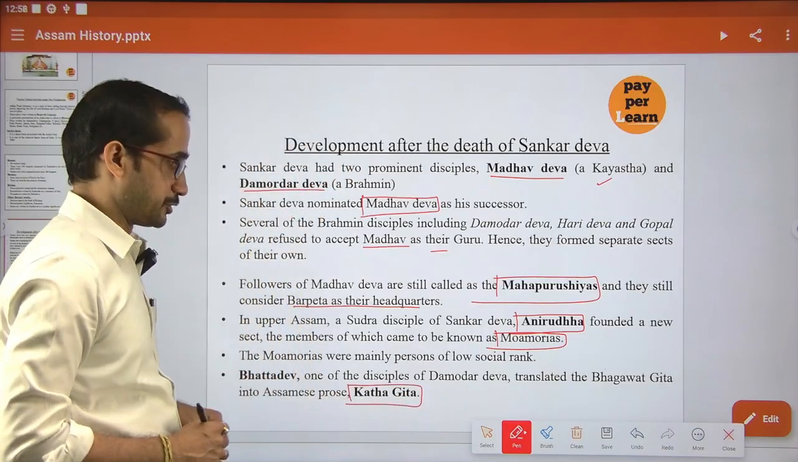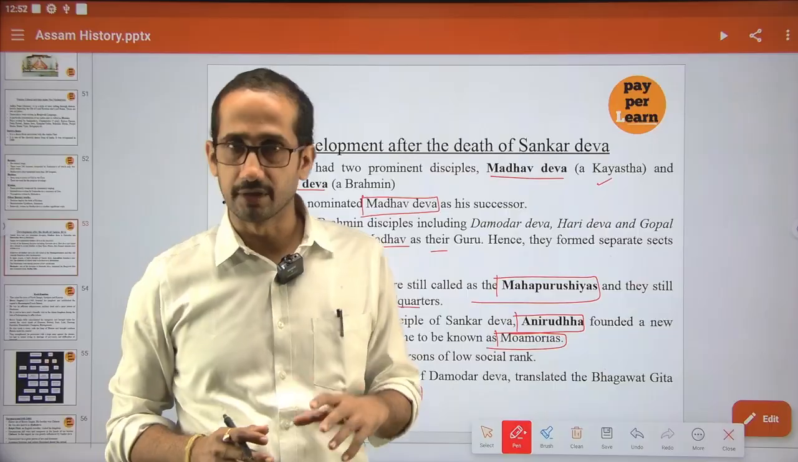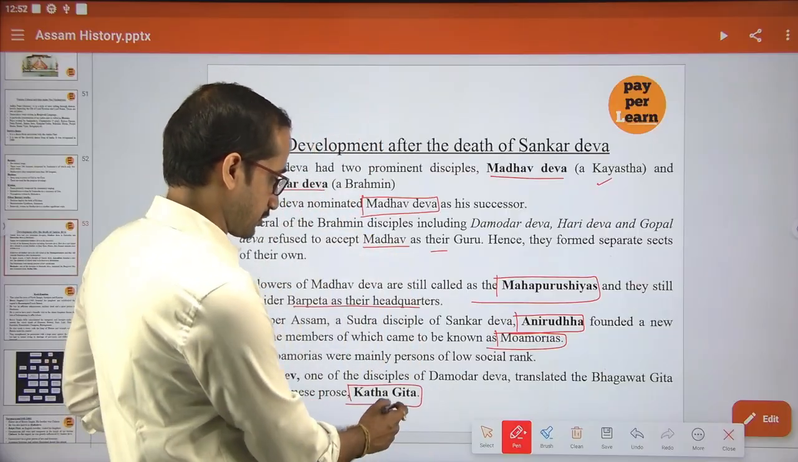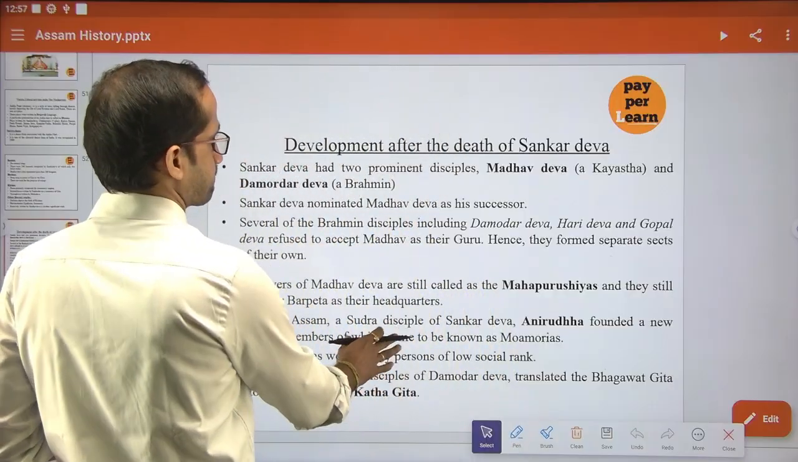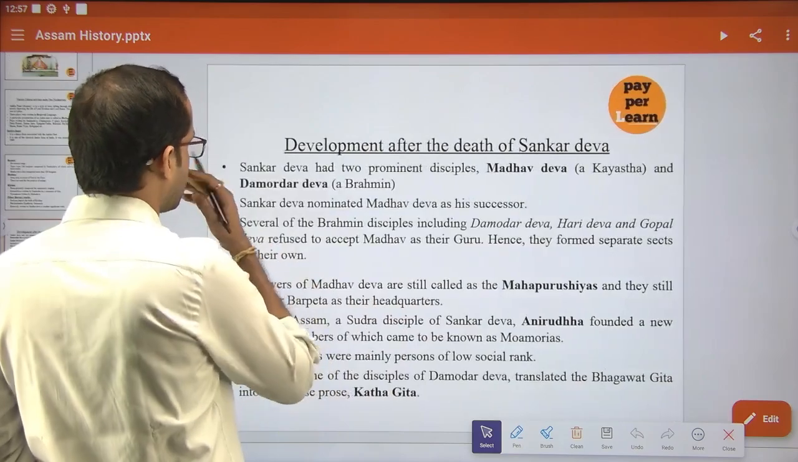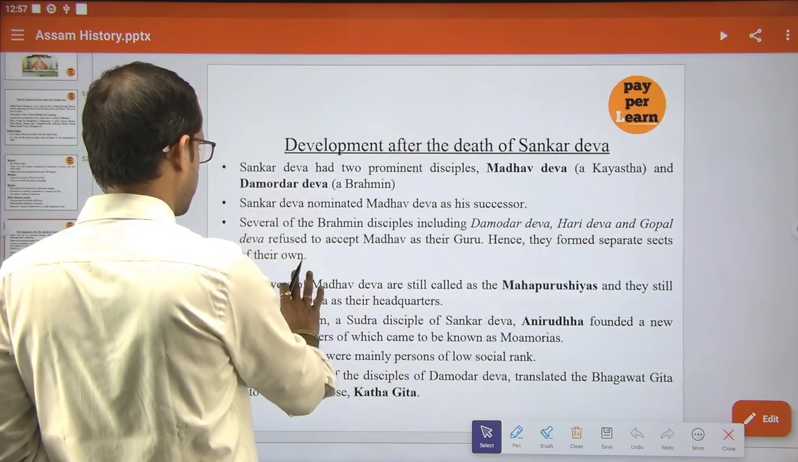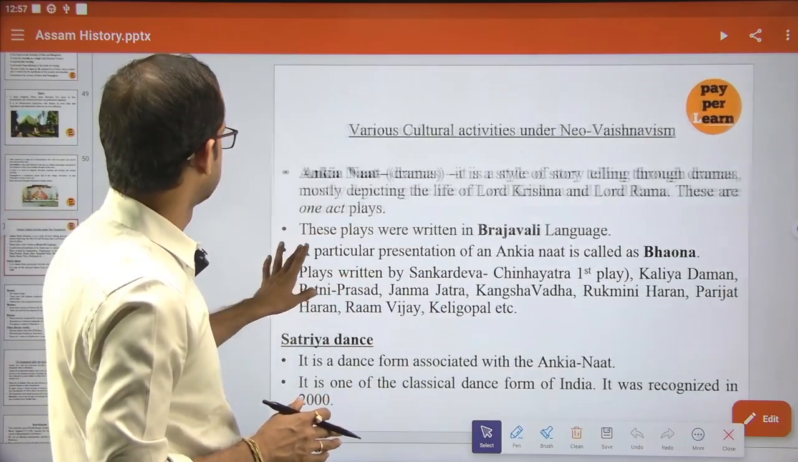So Bhattadev was one of the disciples of Damodar Dev. He translated the Bhagavad Gita into Assamese, known as the Katha Gita. Okay, Katha Gita. So this is all about Shankardev, his disciples and his contributions.